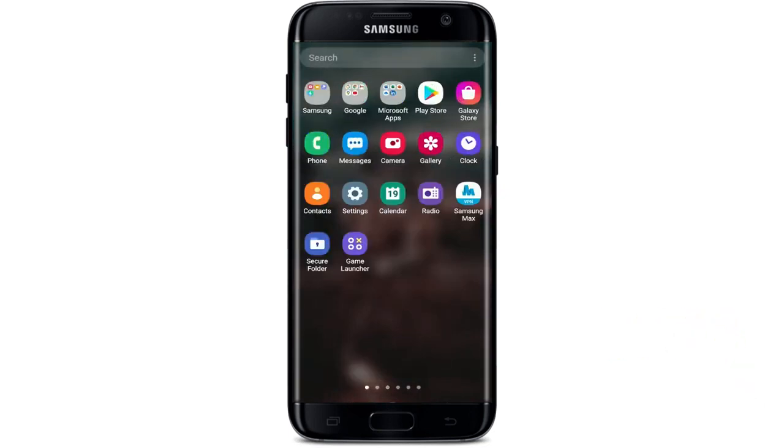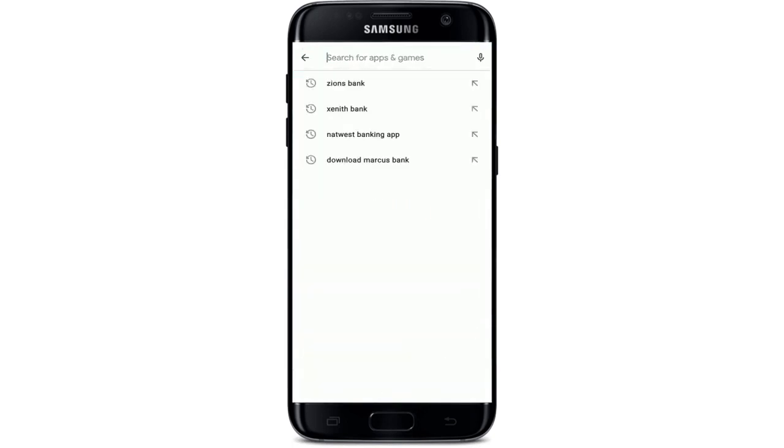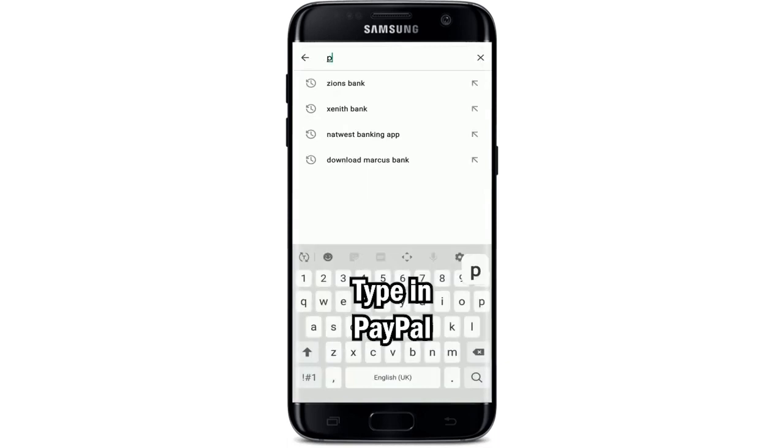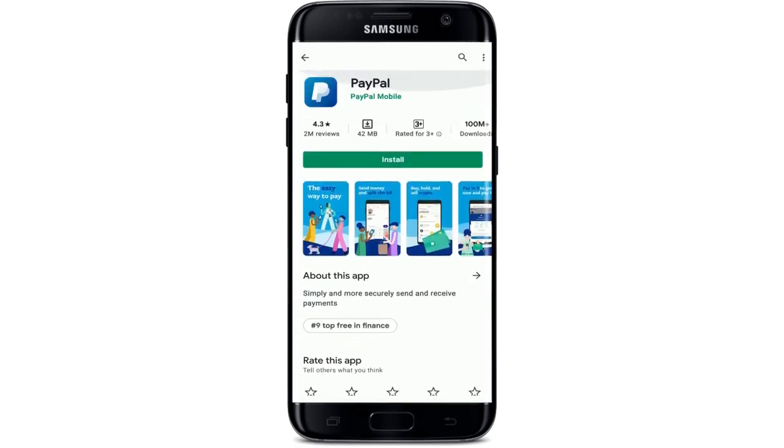In order to download the PayPal application on your Android device, the first thing to make sure is to have a strong internet connection. Once you have it, go to your Play Store and tap on it. Now from the Play Store, go to the search box at the top and type in PayPal. On the next page, you should see search results displayed on the screen. This one's the app that we are looking for.